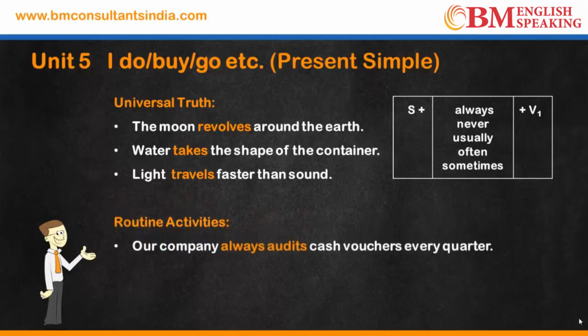Our company always audits cash vouchers every quarter. Our company, the pronoun is it. With it, we use audits. It audits cash vouchers every quarter. Our company always audits cash vouchers every quarter. यहाँ पर our company is a subject, then we use always, then the first form of verb which is audits, and then the object which is cash vouchers every quarter.